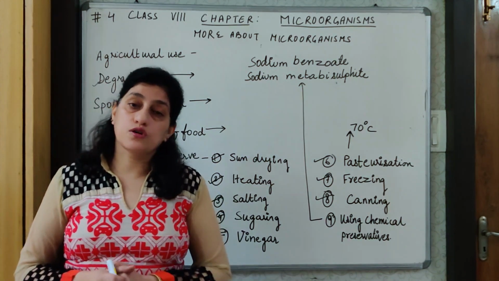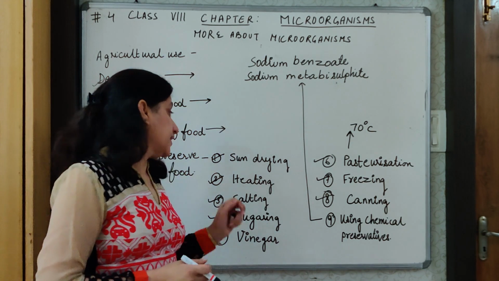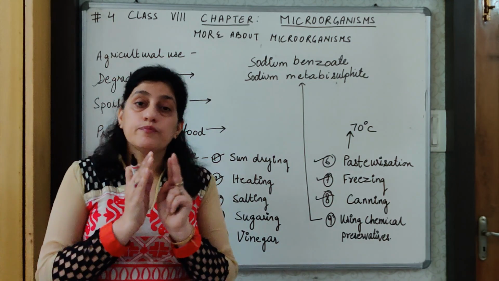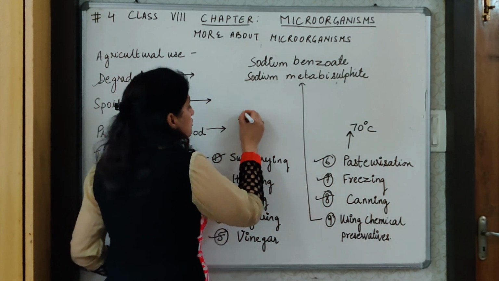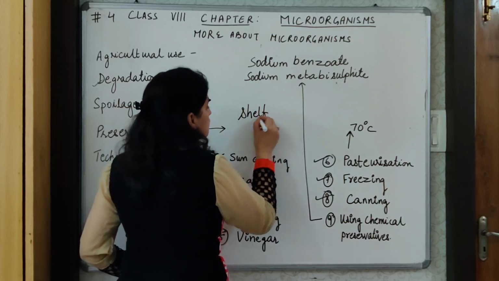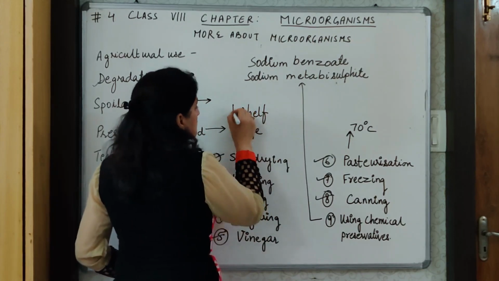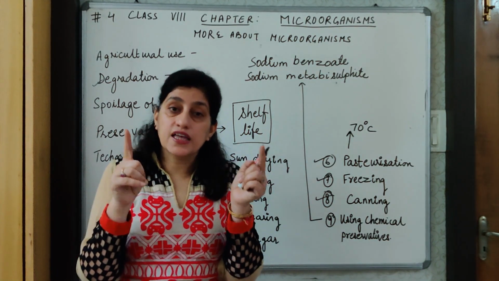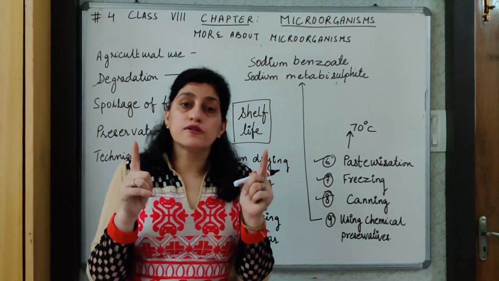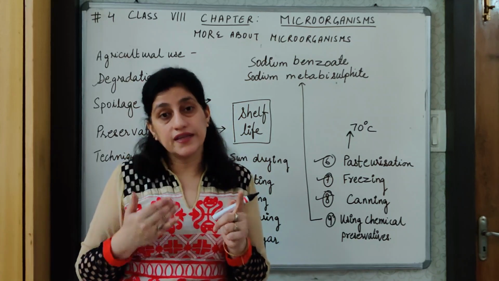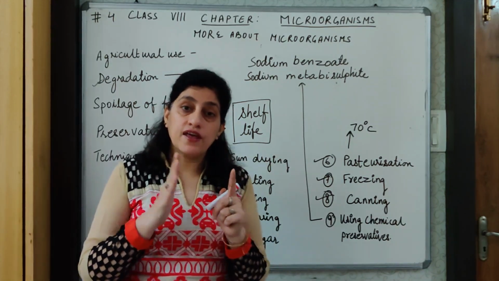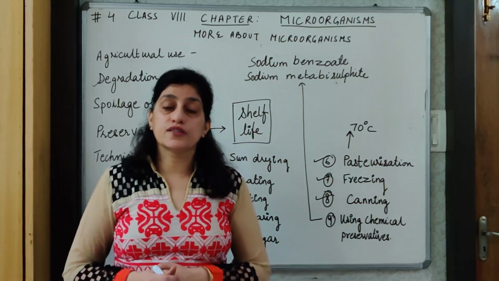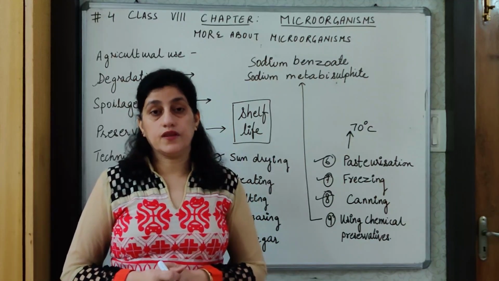These are the methods of food preservation, and we can use any of these methods to keep the food fresh for a longer time. Keeping the food fresh for a longer time refers to the shelf life. A term is there, shelf life. And to increase the shelf life of the food, preservation of food is required. Shelf life is that period of time for which the food remains in the usable form, means we can eat that food, and that shelf life is different for different types of foods. Therefore, by using different techniques of preservation, we increase the shelf life.